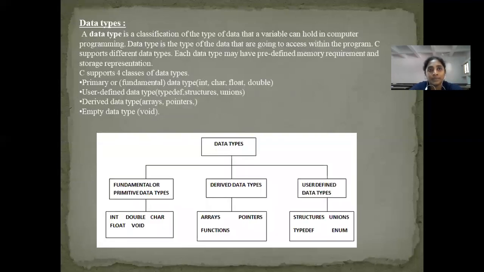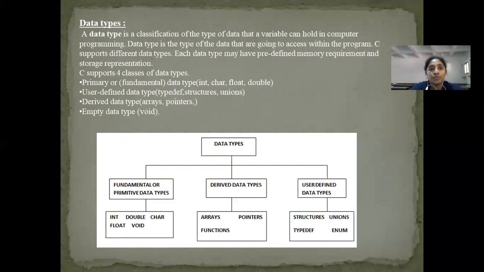Next, coming to the concept of data type. Data type is a classification of the type of data that a variable can hold in computer programming. It is the type of data in which the data is stored or which we are going to access within the program. Each data type may have a predefined memory requirement and storage representation.